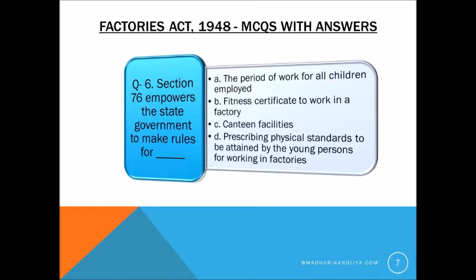Question number 6. Section 76 empowers the state government to make rules for what? The right answer is D. Prescribing physical standards to be attained by the young person for working in a factory.